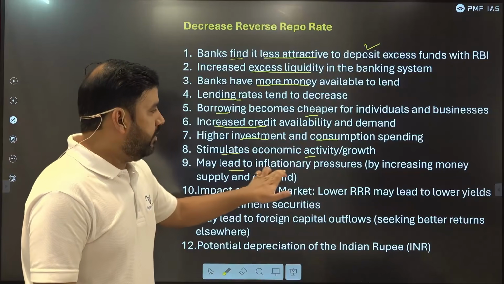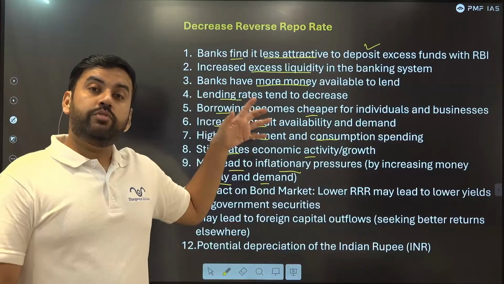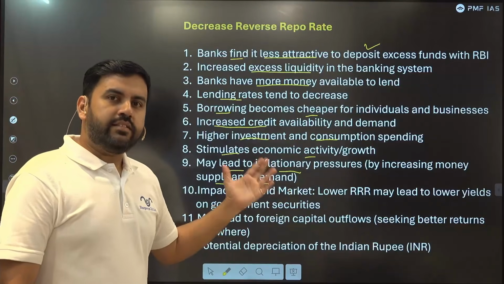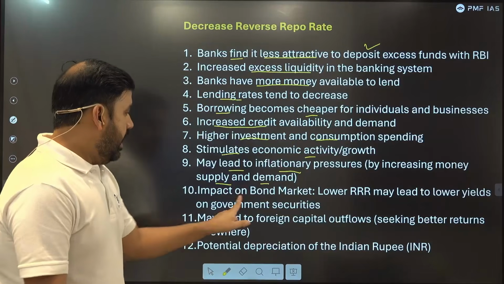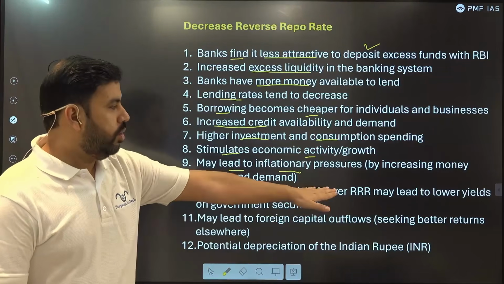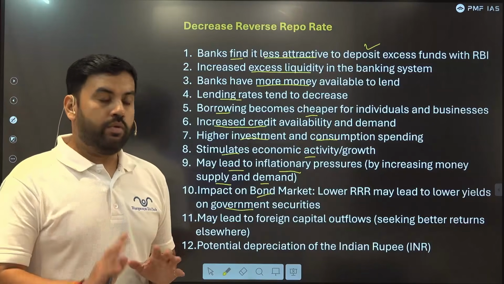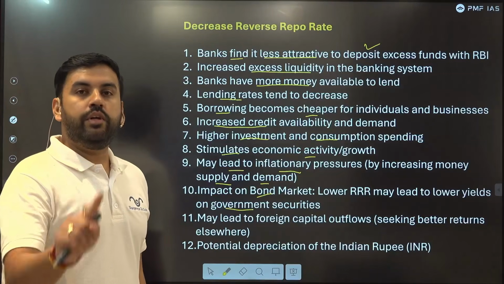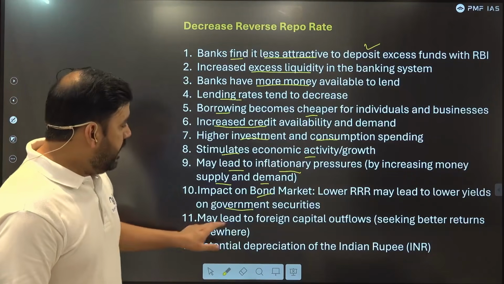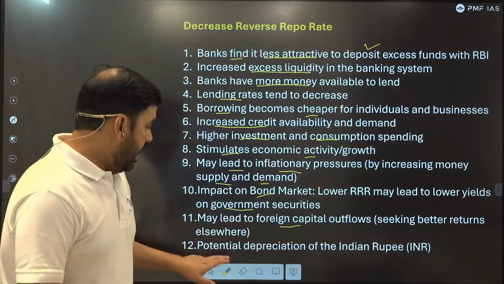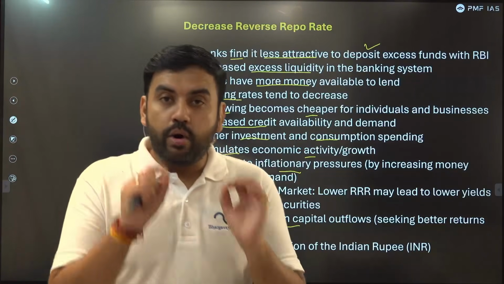It may lead to inflationary pressure by increasing money supply and demand. In the previous case, we wanted to reduce the inflation. In this case, it will increase the inflation because more money is there with the people. Impact on the bond market: lower RRR may also lead to lower yields on the government securities. Again, if you want to learn more on that, there's a specific video on government bond yields on our channel. It may lead to foreign capital outflow and potential depreciation of the Indian rupee because there is more rupee in the pocket of the people.